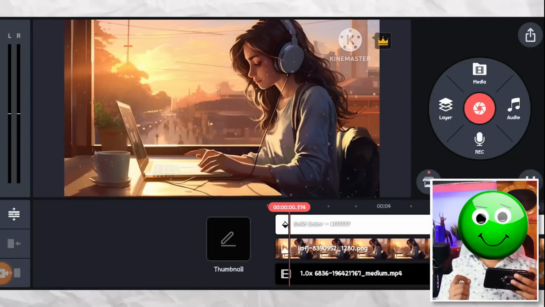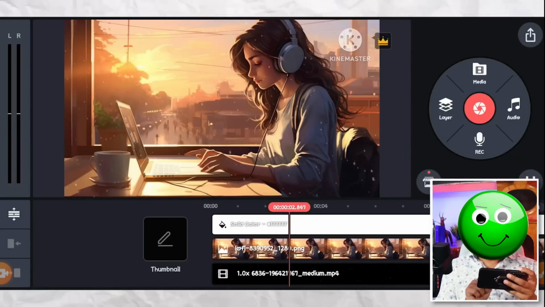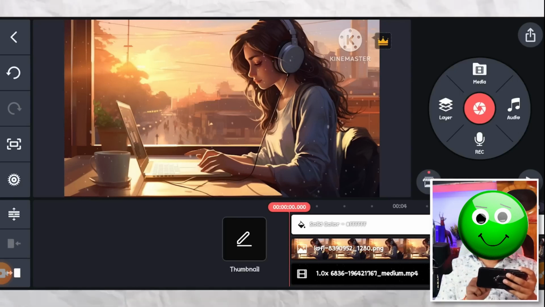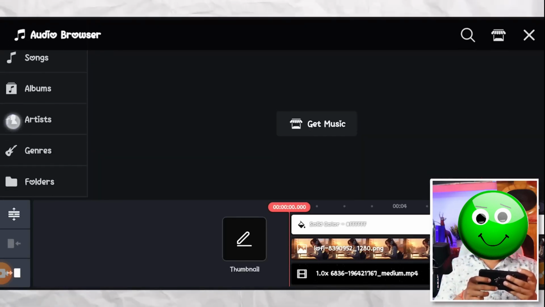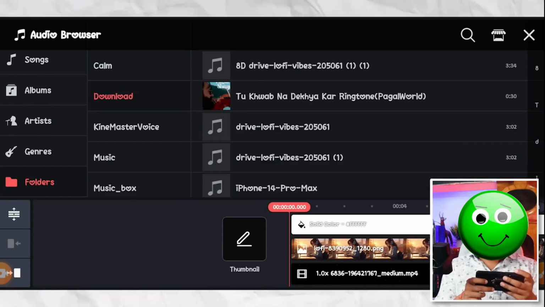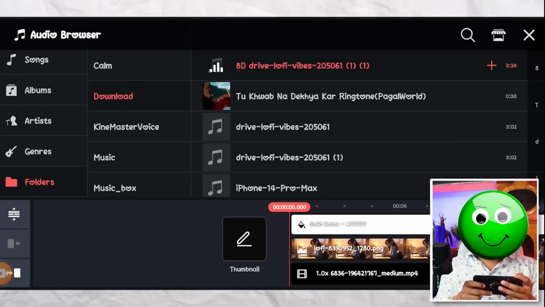Now some options will start showing on your right side. Here you will get an option of blending. You will click on it. Now here you will get an option of screen. You have to click on it also. Now you can see that the black screen has been removed from your video.